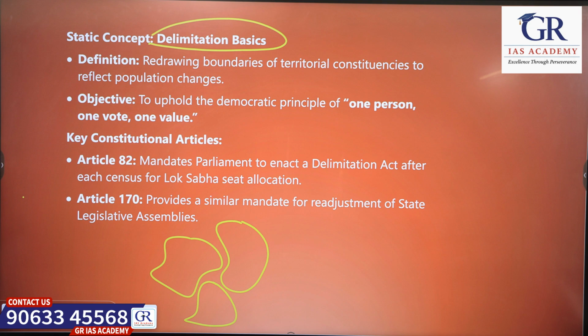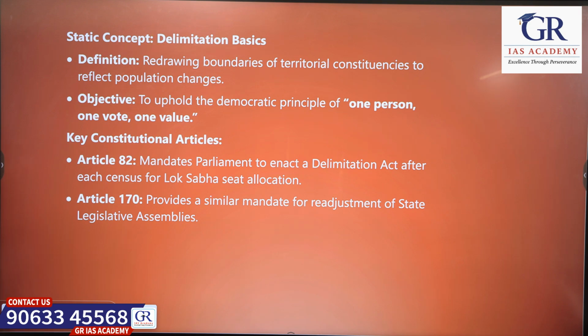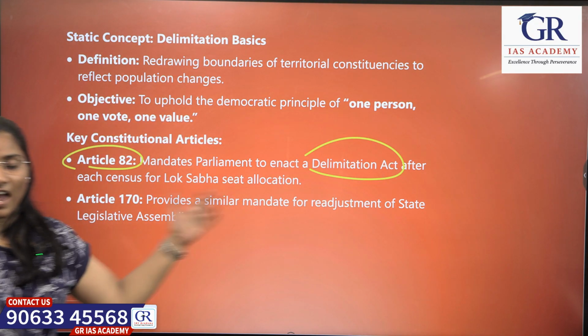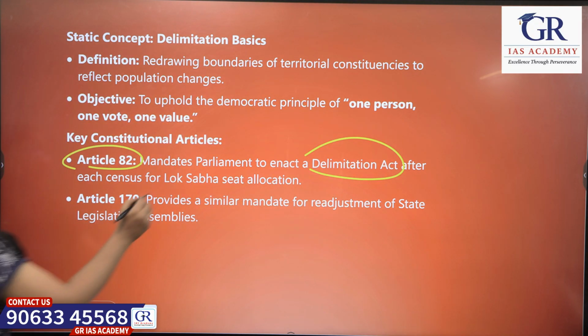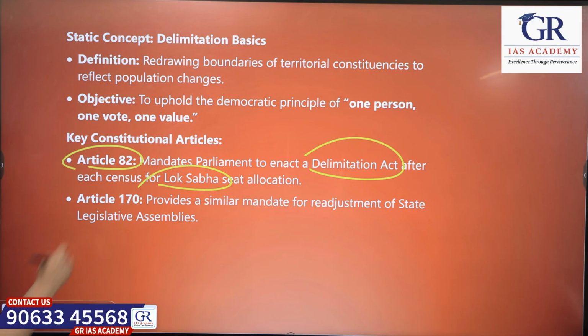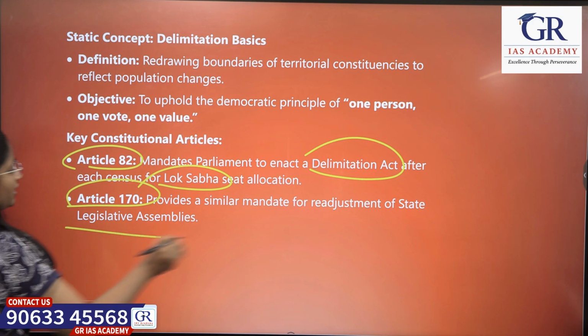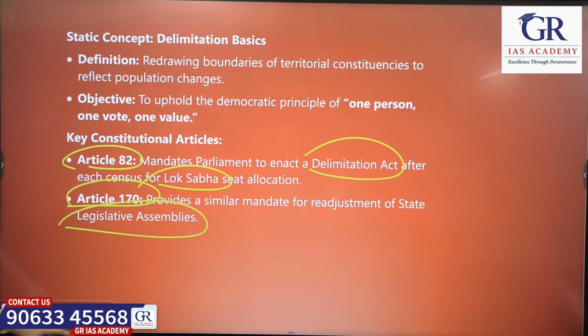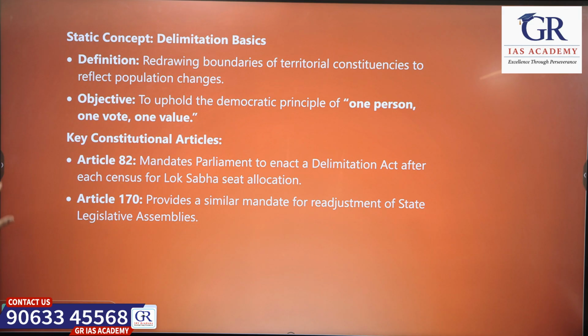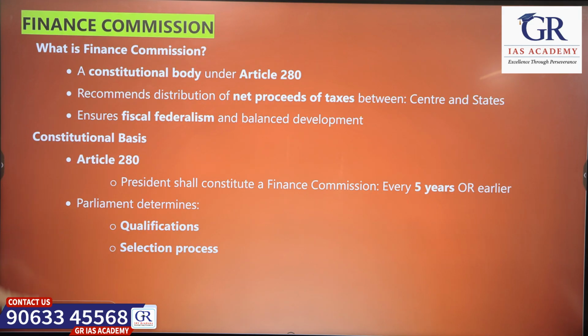There are a few articles related to this concept, like Article 82, which says there is a need to enact a delimitation act after the census for allotment of seats in the Lok Sabha. The next is Article 170, which says the same for state legislative assemblies. These are the important articles dealing with the delimitation exercise.